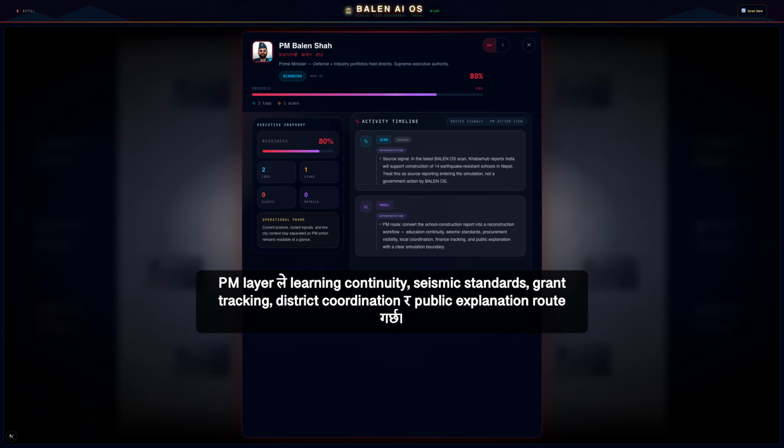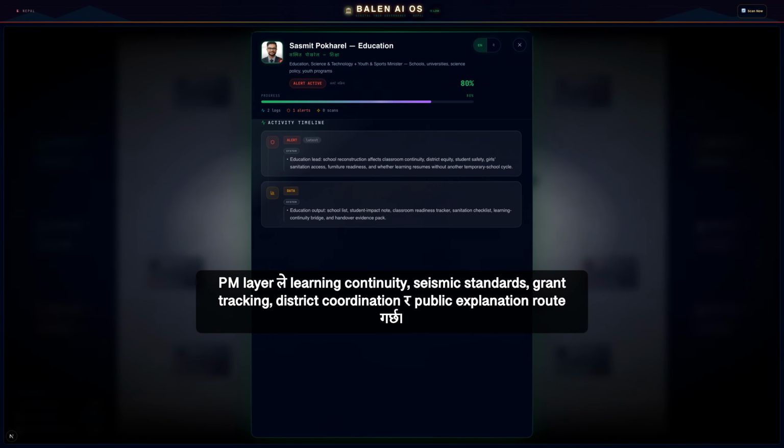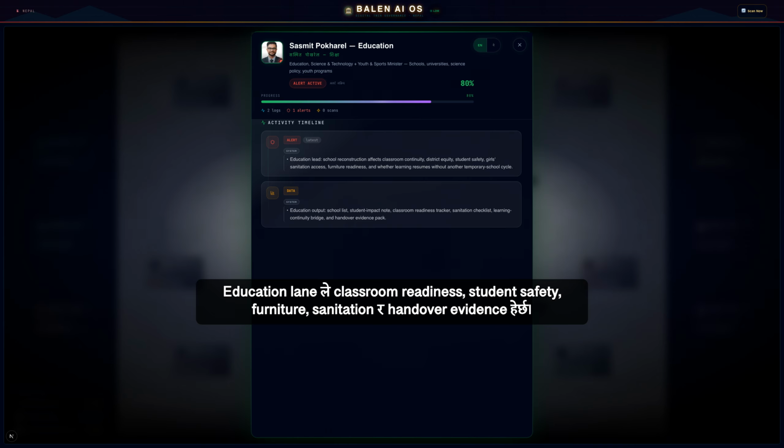Education opens the lead lane. 14 schools mean classroom readiness, student safety, furniture, sanitation for girls and boys, learning continuity, and a handover record that parents can understand. Infrastructure opens the seismic lane. Earthquake-resistant schools need verified sites, structural drawings, material checks, inspection logs, contractor milestones, and defect tracking after the keys are handed over.